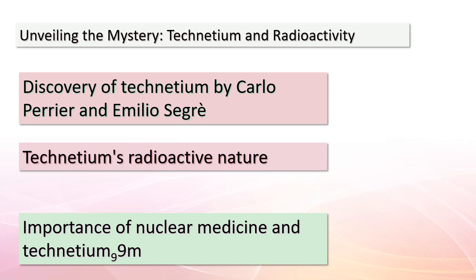Technetium-99m, a radioactive isotope, is incredibly important in nuclear medicine. It's used for medical imaging, enabling doctors to peer inside the human body and diagnose various conditions. Think of it as a tiny, controlled source of radiation that helps us see and understand what's happening inside us. The story of technetium teaches us about the powerful relationship between science, technology, and the betterment of human health.